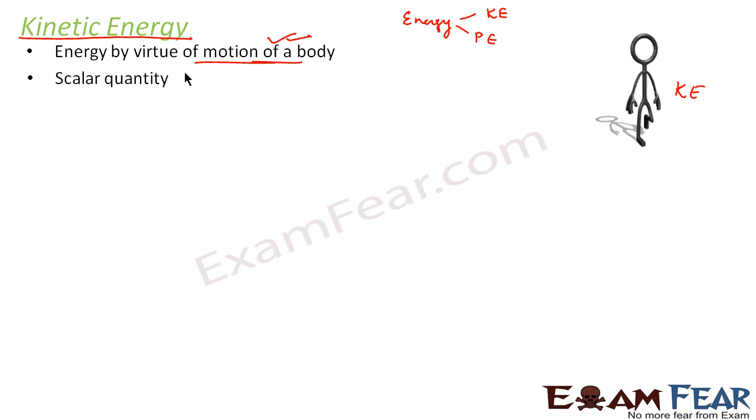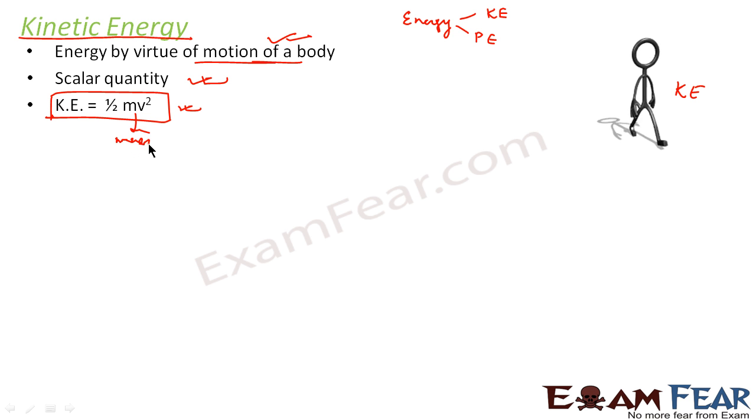It is also a scalar quantity. It is given by half mv square. Don't worry, we'll derive this formula in the next slide, where m is the mass of the body and v is the velocity of the body with which it is moving. SI unit of kinetic energy is the same as work, that is, joule. So this is all about the basics of kinetic energy: the energy by virtue of motion, a scalar quantity, given by half mv square, where m is the mass and v is the velocity, and the SI unit is joule.